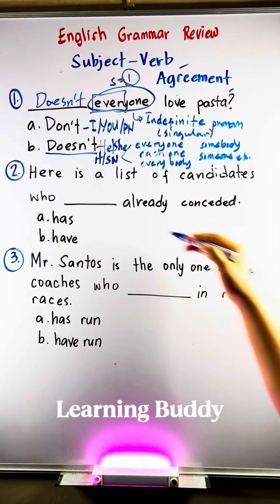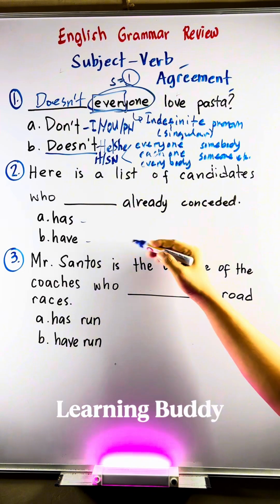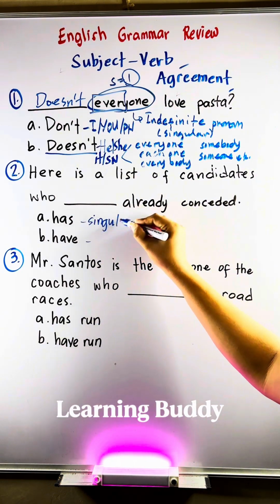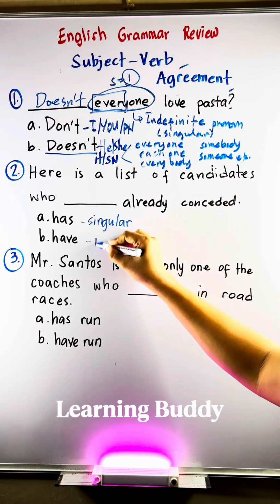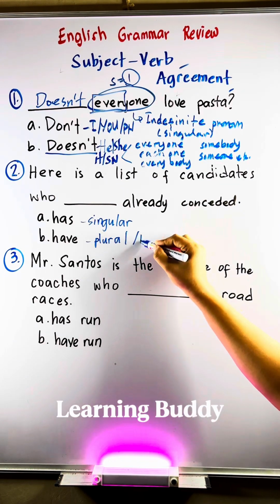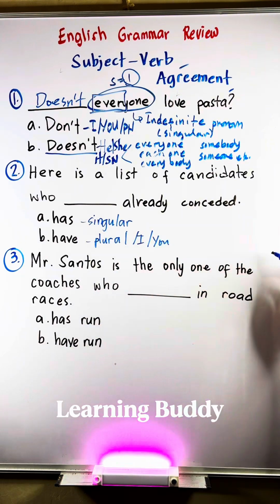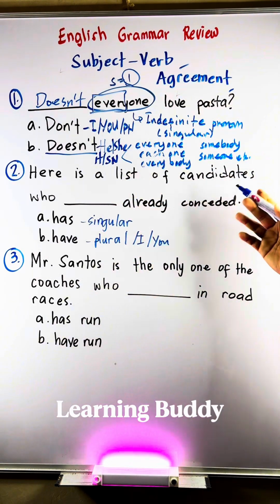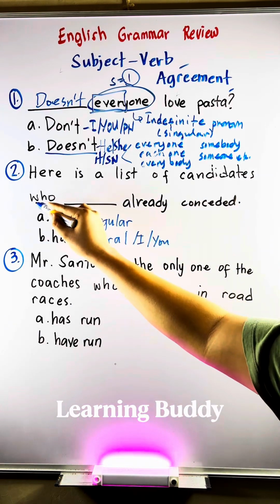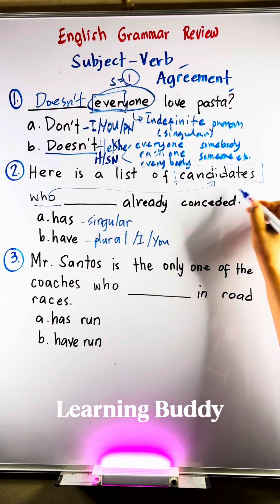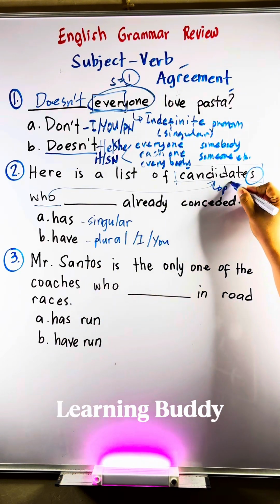Here is a list of candidates who blank already considered. Is it A, has, B, have? The difference between these two words, has and have, is that has is singular, while have is plural. Has is used for singular nouns or pronouns, while have is used for plural nouns or pronouns, including the first person I and second person you.